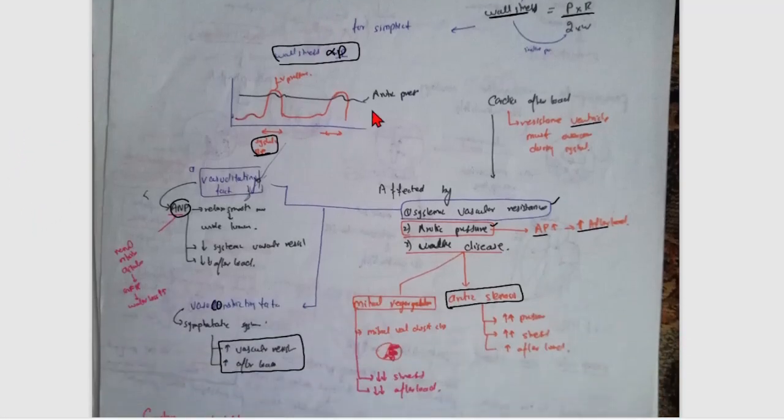Now this is the aortic pressure. Aortic pressure is normally like this. And this is the ventricular pressure. So in the ventricle at diastole, the ventricular pressure is very low, but in systole the pressure isometrically becomes very high to overcome the aortic pressure.